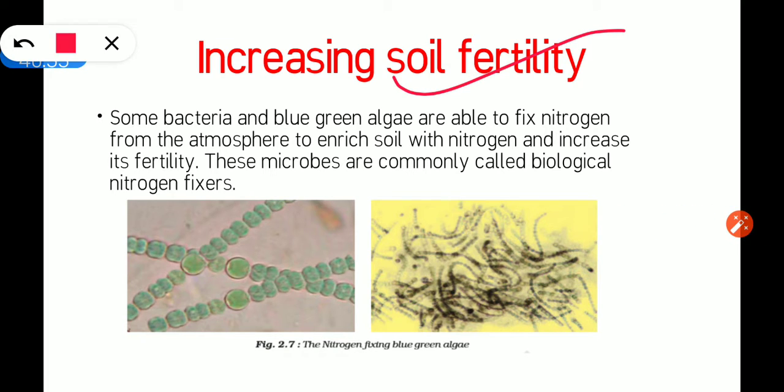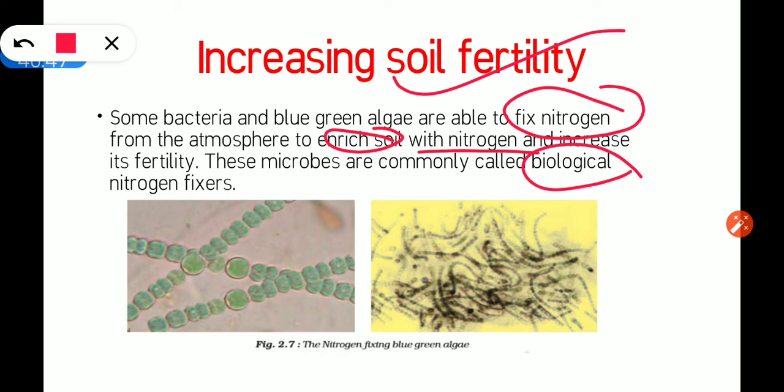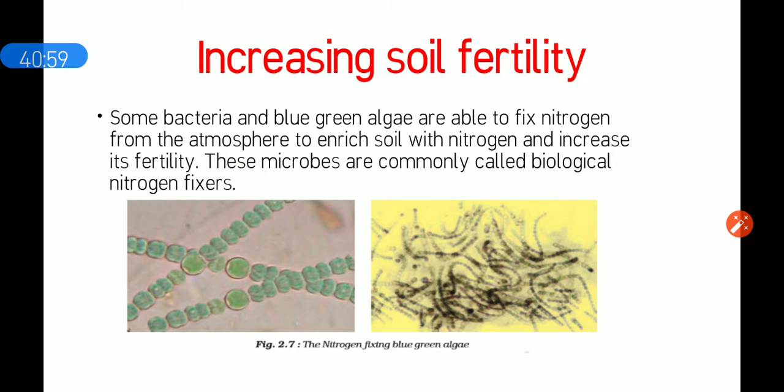Let's see. Some bacteria and blue green algae are able to fix nitrogen from the atmosphere to enrich soil with nitrogen and increase its fertility. These microbes are commonly known as biological nitrogen fixers. This is the picture of blue green algae. It is a biological nitrogen fixer that fixes the atmospheric nitrogen for the plants.